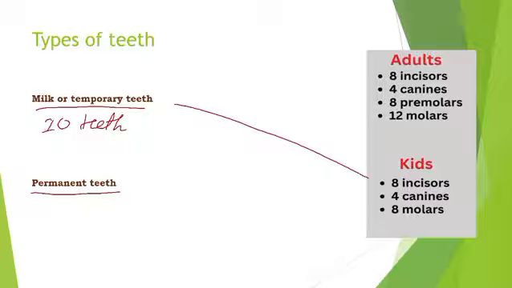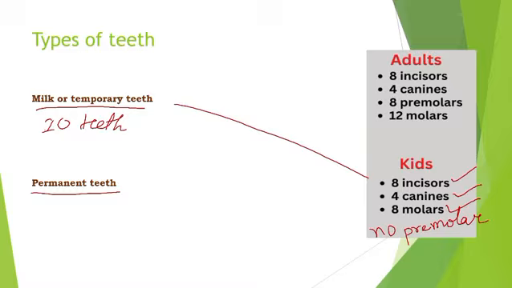Look here. 8 incisors, means 4 in the upper jaw and 4 in the lower jaw. 4 canines, means 2 upper and 2 lower. 8 molars, means 4 upper jaw and 4 lower jaw. But no premolars.